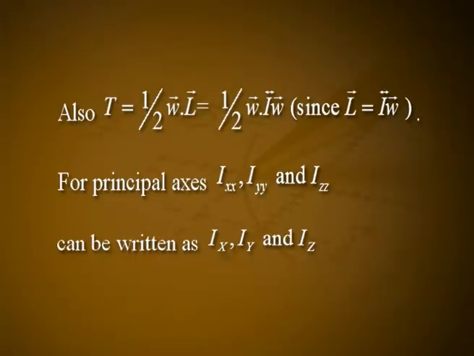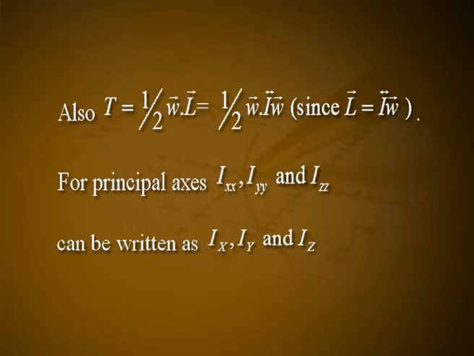For a symmetric rigid body rotating about x-axis passing through the center of mass, vector W is equal to Wx into i cap, Wy is equal to Wz is equal to 0, Ixy is equal to Iyz is equal to 0. In this case, T is equal to 1 by 2 into Ixx Wx square. Also, T is equal to 1 by 2 into vector W dot vector L, which is equal to 1 by 2 into vector W dot I into vector W, since vector L is equal to I into vector W.